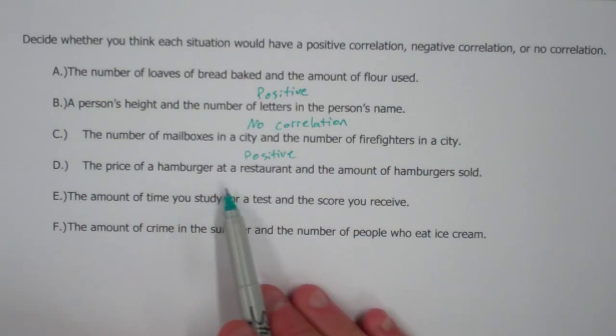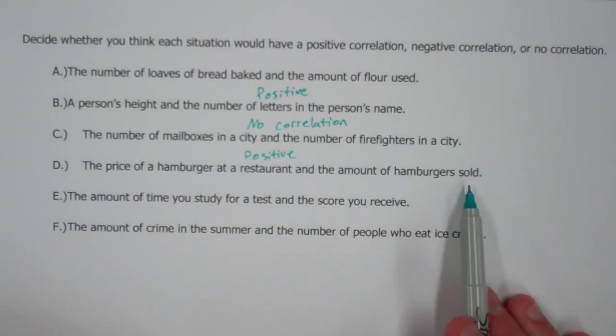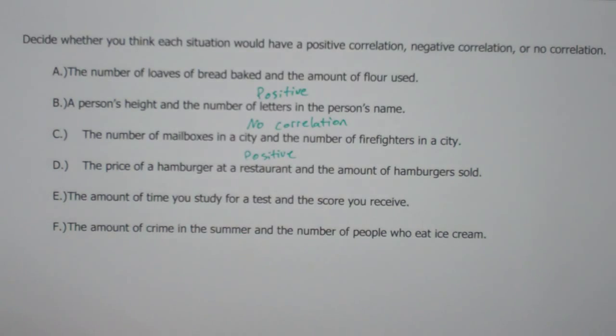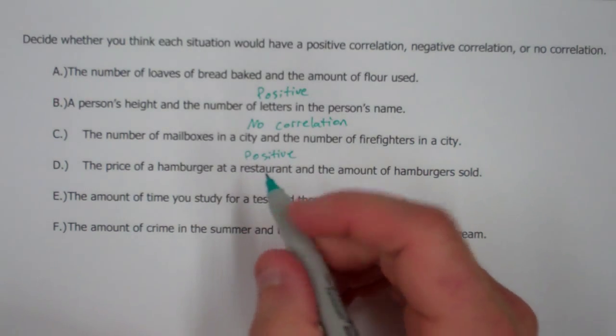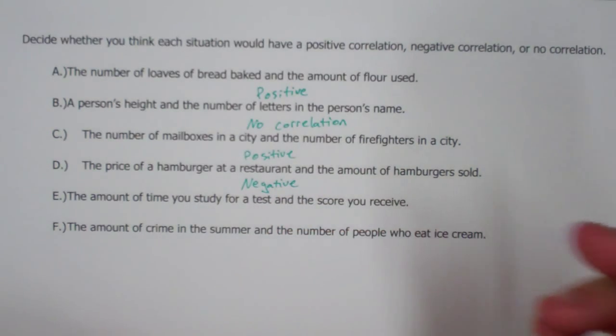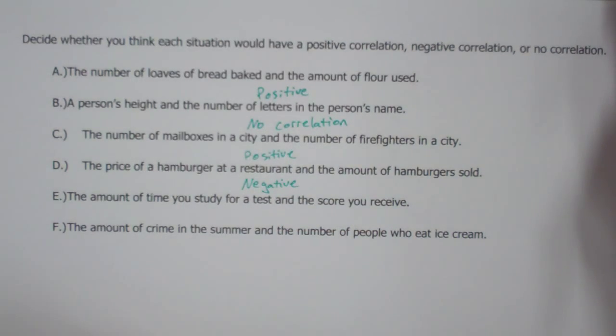The price of a hamburger at a restaurant and the hamburgers sold. Well, as price goes up, you'd probably sell less of them, and likewise, if price went down, you'd probably sell more of them. So this would have a negative correlation. Think about how many burgers Burger King or McDonald's or any other such fast food restaurant sells. Probably a lot, and they're pretty cheap.